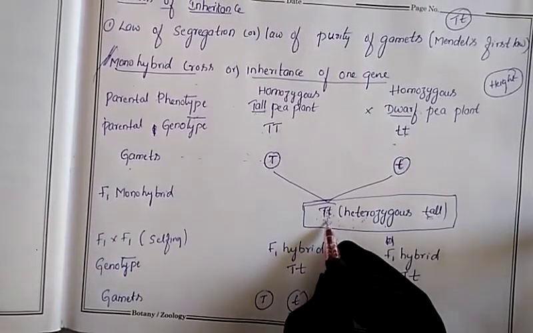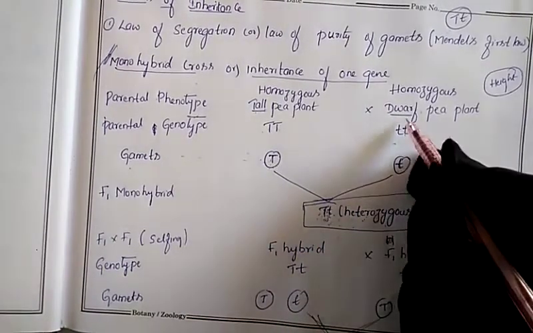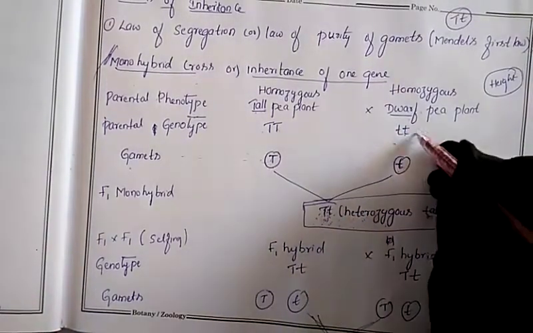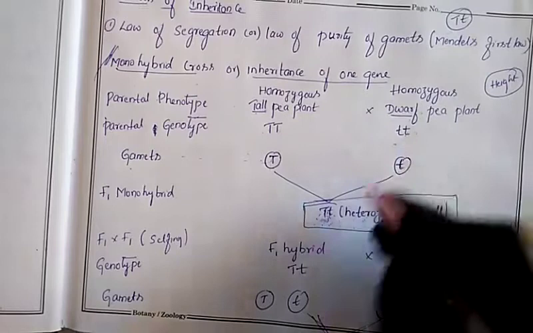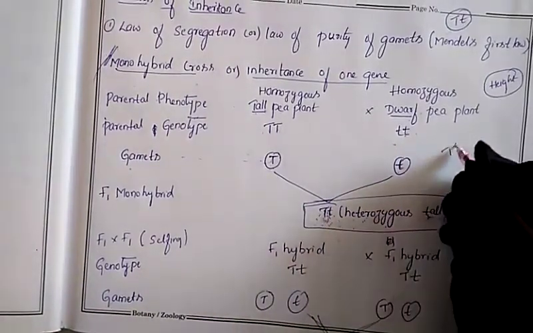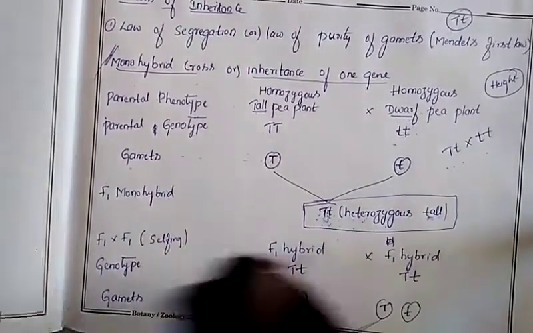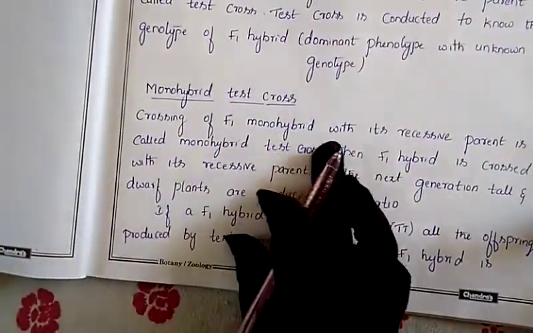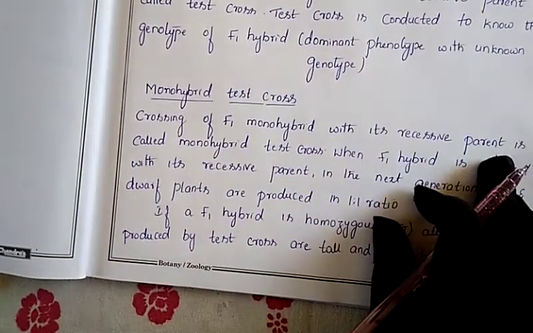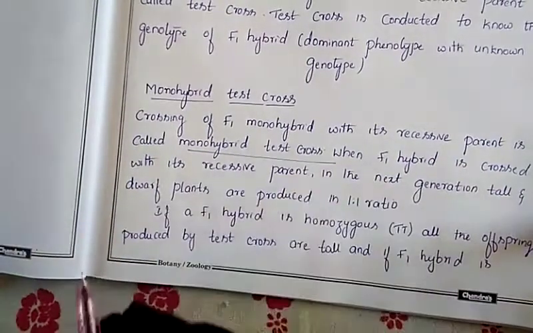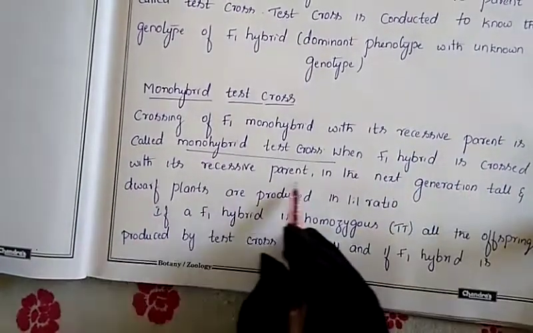Who is the hybrid? This one is the hybrid. The hybrid is crossed with which parent? The offspring hybrid is crossed with the parent. Which parent? The recessive parent. So this capital T, so it is crossed with the small t. This is what we are calling a test cross that I have mentioned here. See, monohybrid test cross means crossing F1 monohybrid with its recessive parent. So F1 hybrid is crossed with the recessive parent.